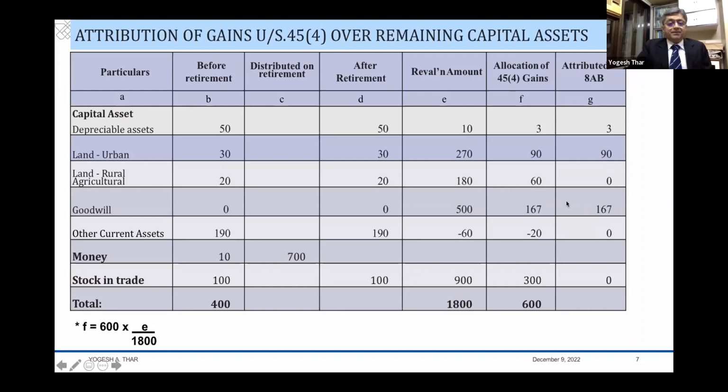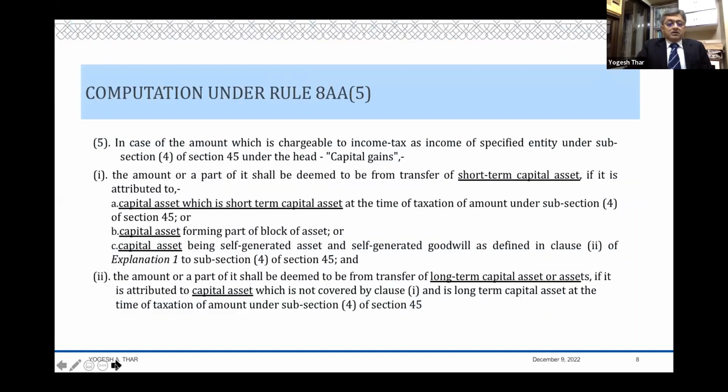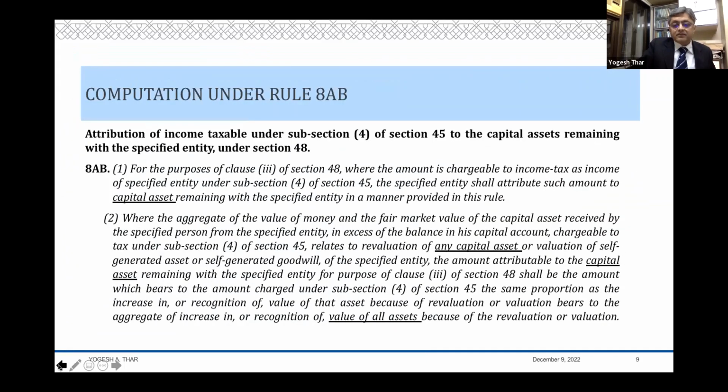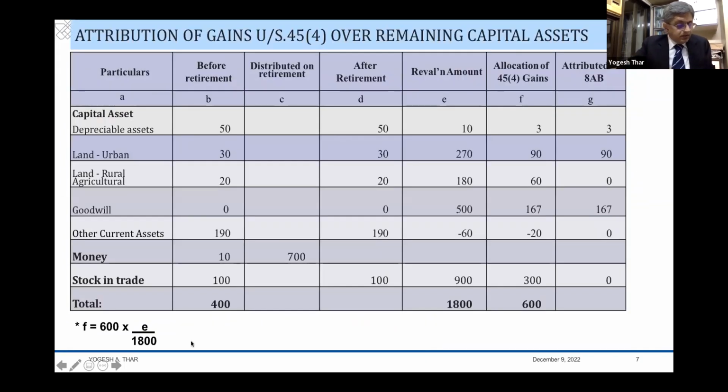So allocation does not happen to the rural agricultural land. Allocation does not happen even to stock in trade. Allocation also does not happen to the negative decrease in the other current assets, and in a moment we will see why. So allocation happens to the depreciable asset, urban land. It doesn't happen to the rural agricultural land. It happens to goodwill. It doesn't happen to other current assets.